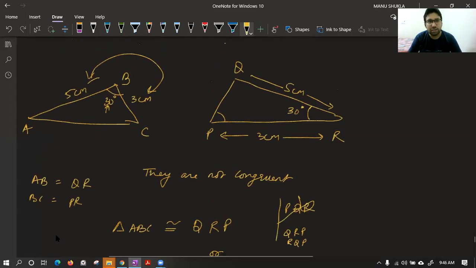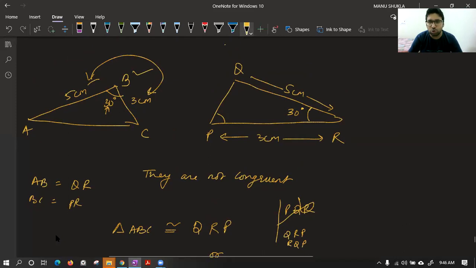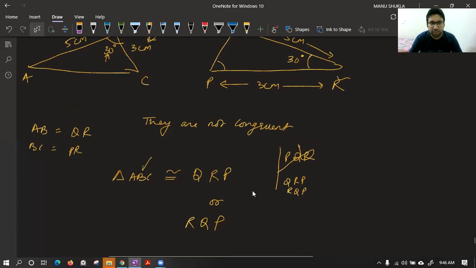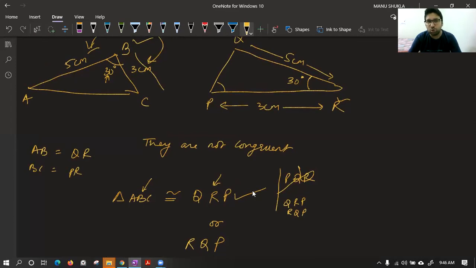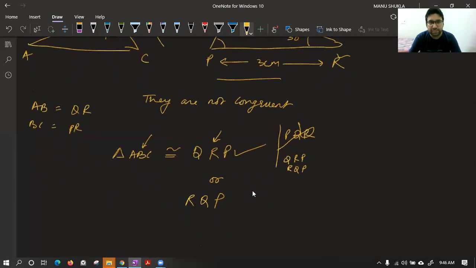Let's see. If you observe, angle B should come equal to angle R. So this is the correct name. Or you can say BC should come equal to PR. So BC is second and third, PR is second and third. This is the correct name. So the correct name is QRP. Okay. So this way you just have to make two cases all the time and eliminate the wrong name, and you will get the correct name easily.